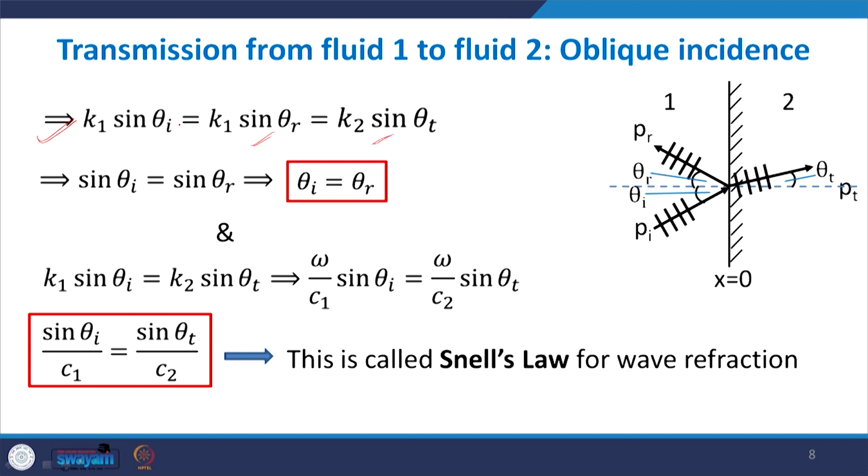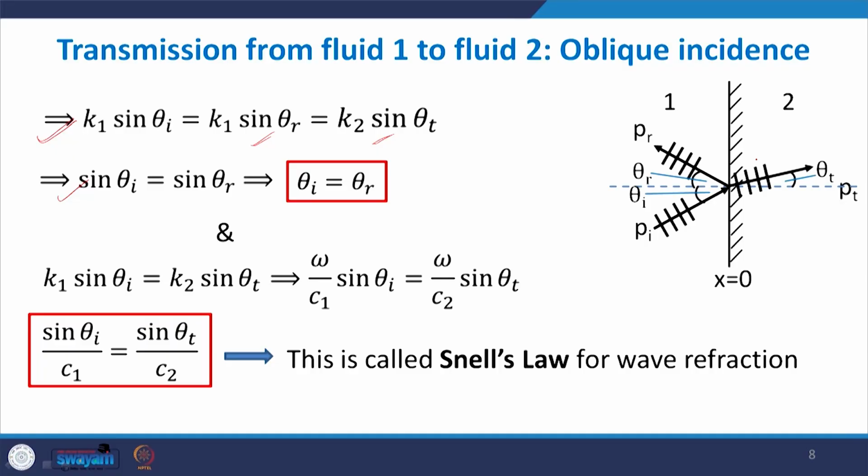So, this means that sin theta I is equal to sin theta r, and neither theta I nor theta r will be more than 90 degrees. Theta I can be from 0 to 90 degrees, and a value more than 90 degrees means it is going beyond medium 1 into medium 2, which is not possible. So, they both have the domain between 0 to 90 degrees. In that case, these angles must be the same.